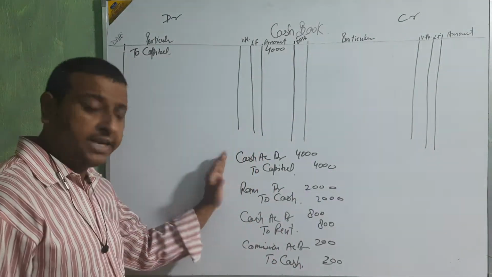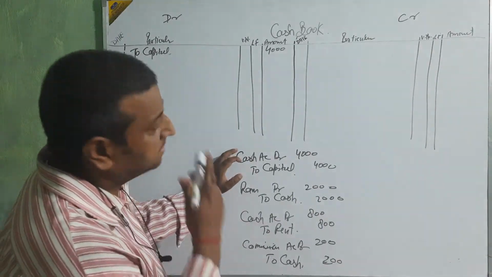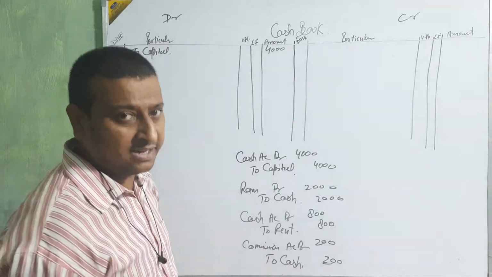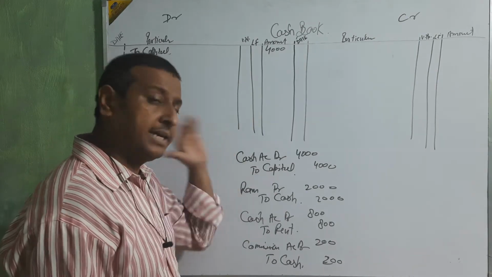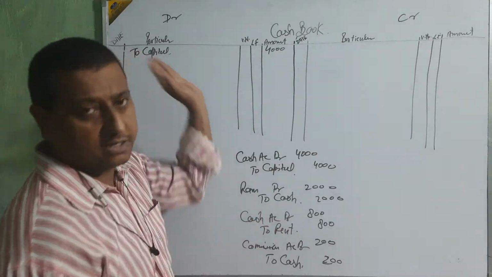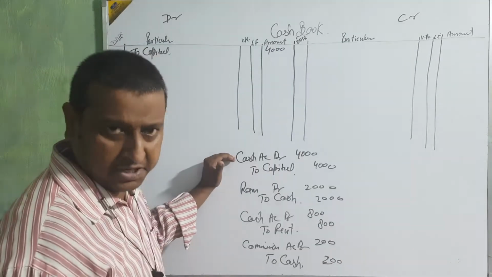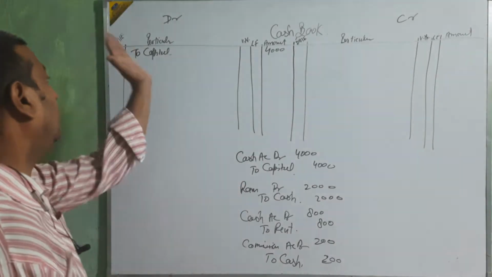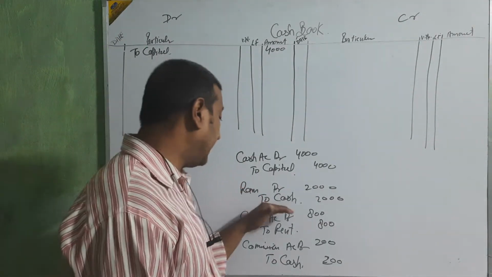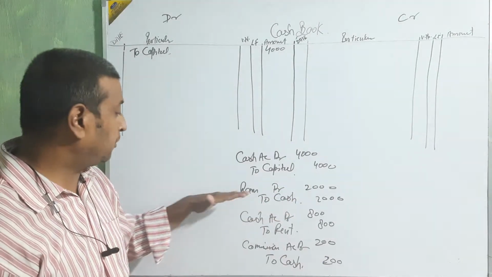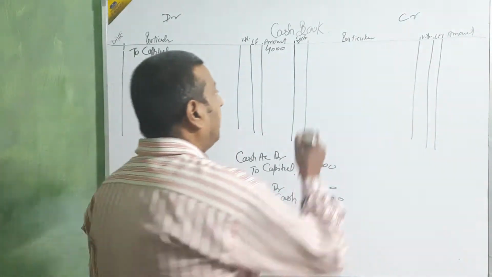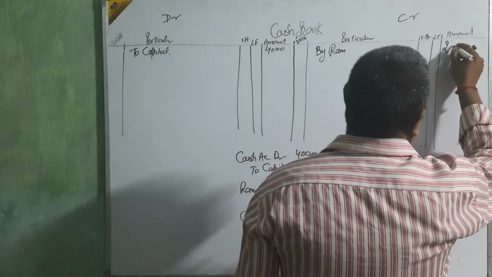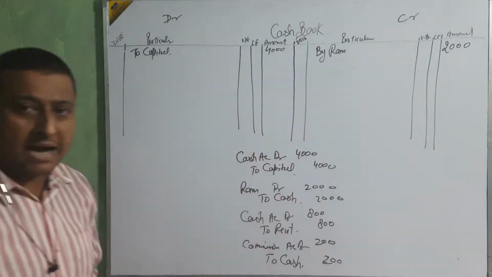Clear? Just see, cash account is debit, we are going to maintain the cash book. If cash is debit, then its opposite will be debit. If that is credit, its opposite will be credit. Okay beta, here cash is debit, so its opposite is capital, and capital will be debit. Okay, next, here cash is credit, then its opposite is Ram and Ram will be credit. By Ram 2,000. Okay beta, by Ram 2,000.